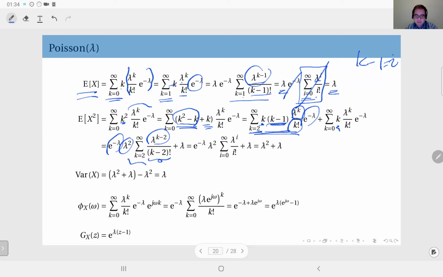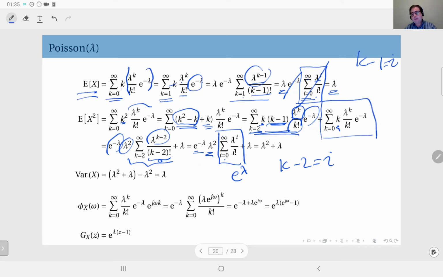And you see this again can be expressed, when you define k minus 2 as i, as the sum from i equals 0 to infinity of lambda to the power i over i factorial. So this here again will be e to the power lambda, multiplied by e to the power minus lambda times lambda squared. What about this term?